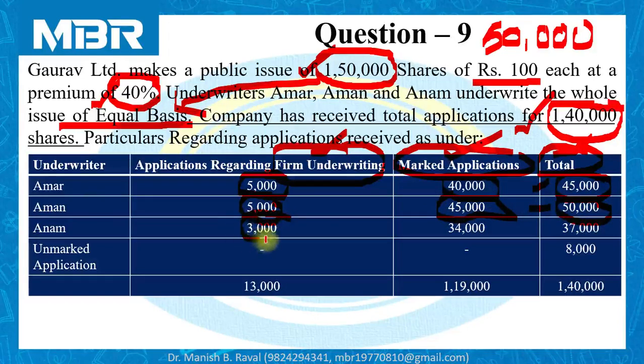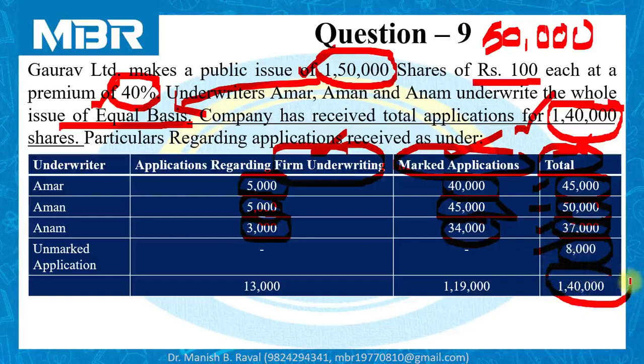Anam, third underwriter, 3,000 for firm underwriting, 34,000 for marked applications, and total applications with the identification stamp of Anam 37,000. And unmarked applications are given at the end of the table, 8,000.